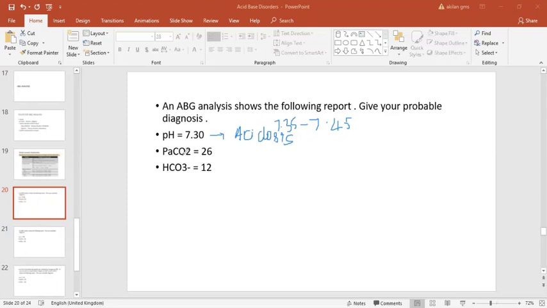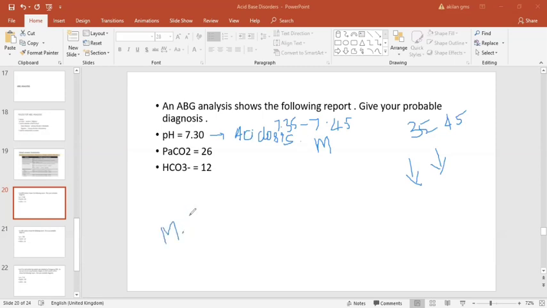Okay, then look for the partial pressure of carbon dioxide. It is 26. What is the normal limit? Normal limit is 35 to 45. So it is also decreasing. So see the direction: pH is decreasing and partial pressure of carbon dioxide is also decreasing. So this indicates this case is having a metabolic problem. Using the pH, we can say it is acidosis. So most probably it is a case of metabolic acidosis.